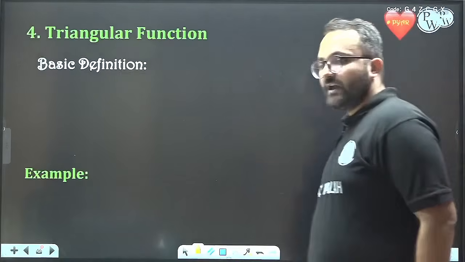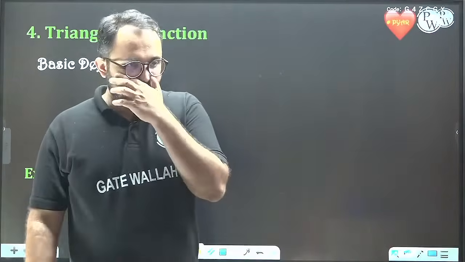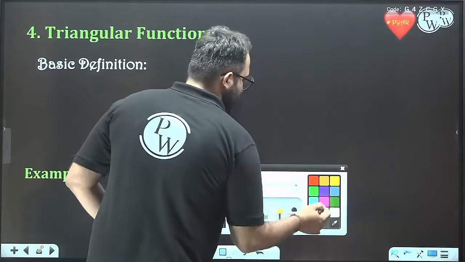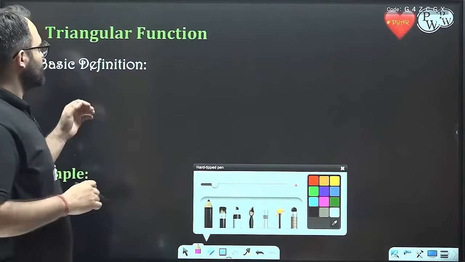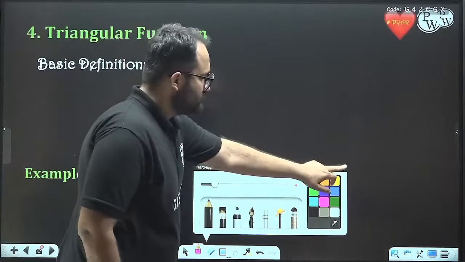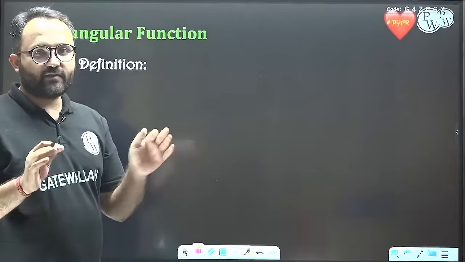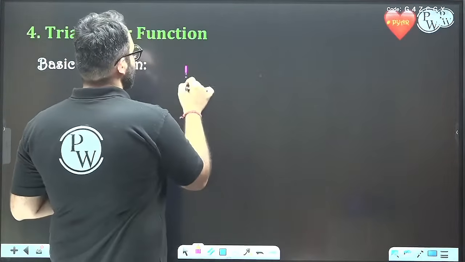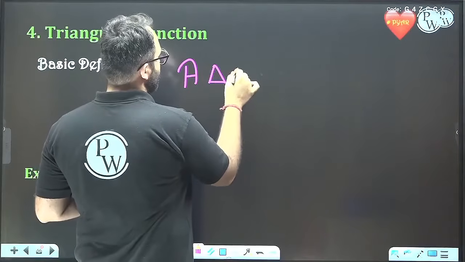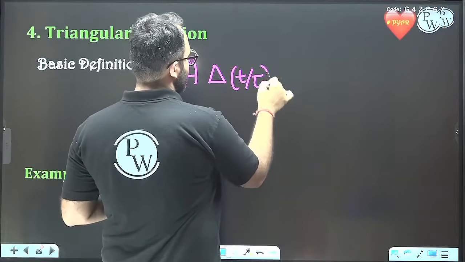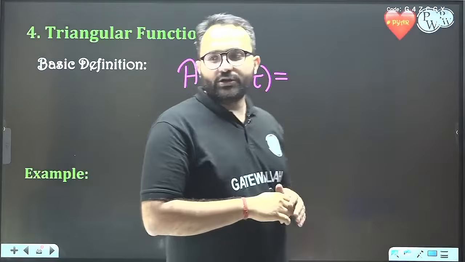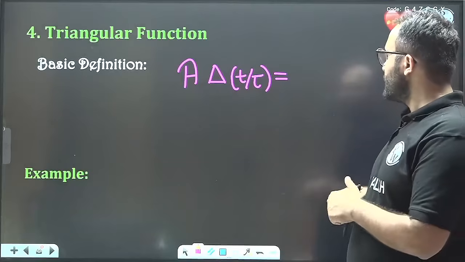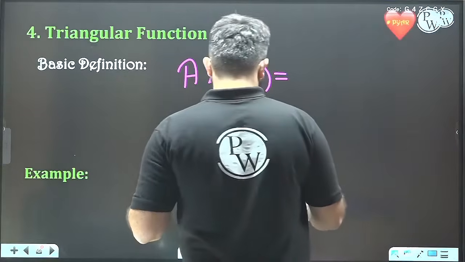Now, similarly, we have a triangular function also. The triangular function is, the basic definition. Let us first of all write it and define it. Okay. So, it is A triangle t by tau. What is this equal to? A triangle t by tau.